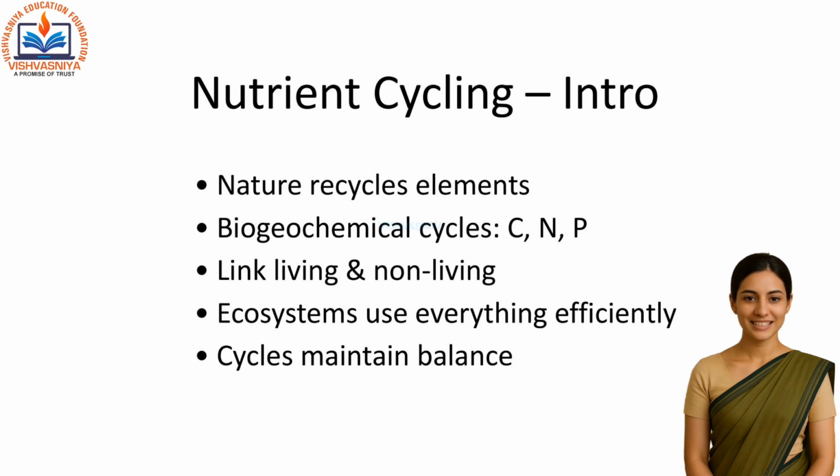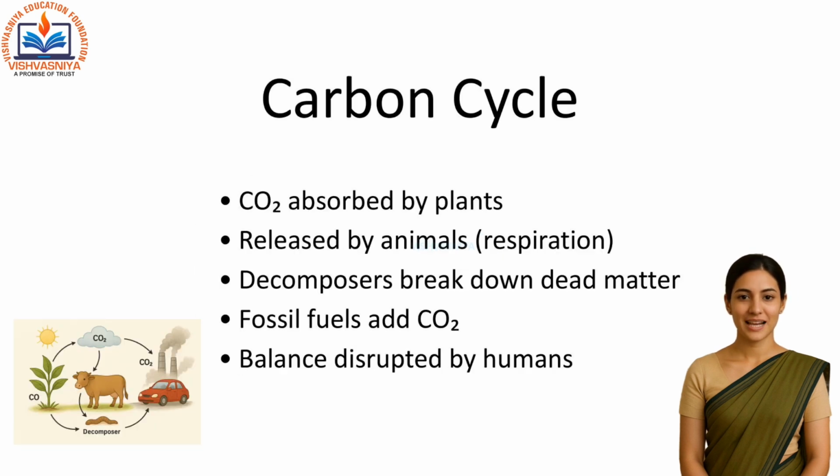Ecosystems do not waste anything. All elements like carbon, nitrogen, and phosphorus move in cycles between living and non-living components. These are called biogeochemical cycles. Let's understand the carbon cycle.